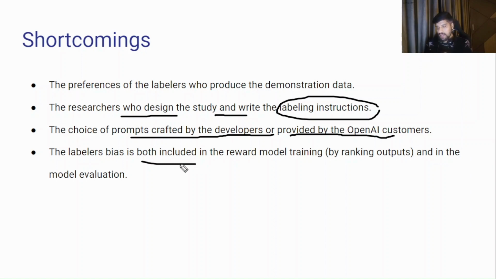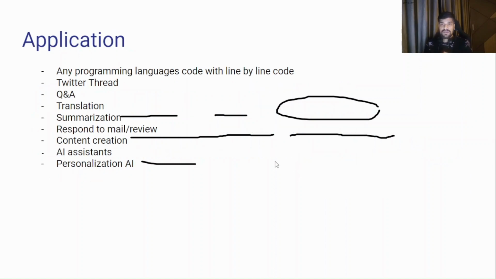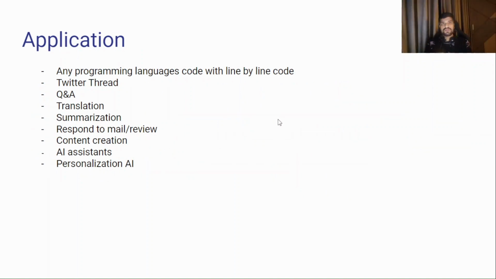Okay, thank you. Next, let's see what the applications are. I think as of now hundreds and tons of applications have been created by the community using ChatGPT. You can use it as a tutor, for translation, summarization, code creation, AI assistant, personalized AI, anything. There are a lot of applications available. You just search it, a lot of applications have already been created with ChatGPT. So it's a very, very nice tool.